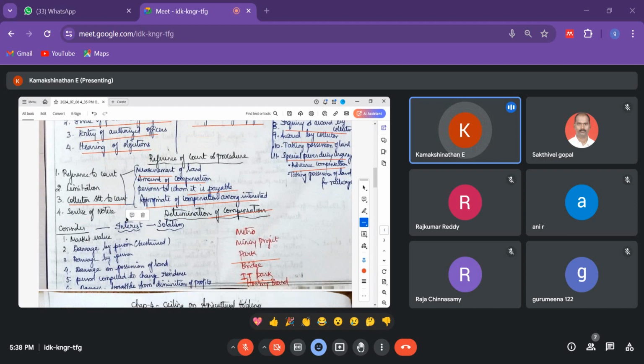So next one is the determination of compensation. How are they determining this compensation? This is very important. It depends on the standard land rate in that place and the area, on which they will provide the compensation. There are 3 steps in this. One is to consider what the problem is, who the interested person is, and what compensation is to be provided.